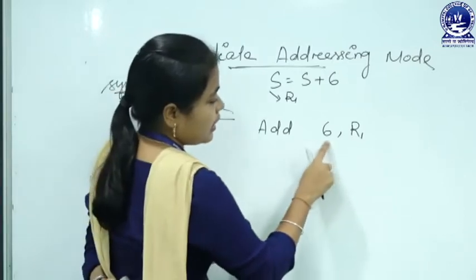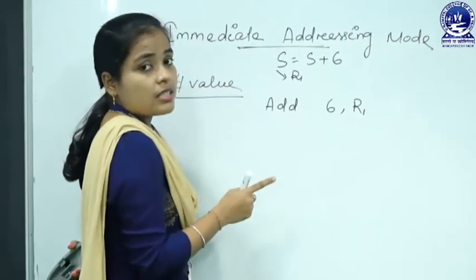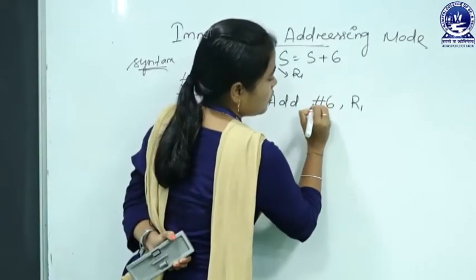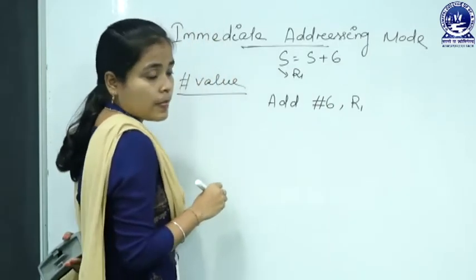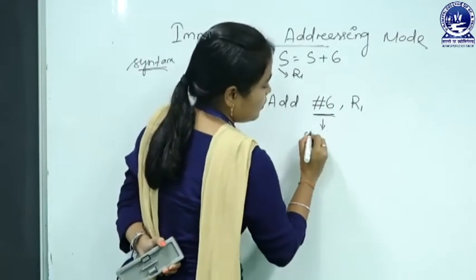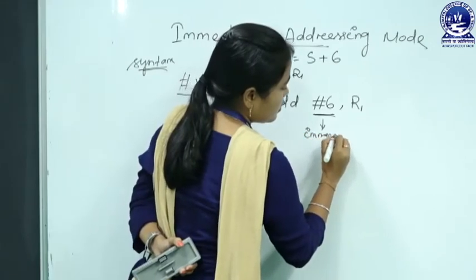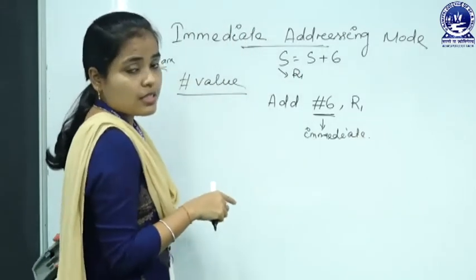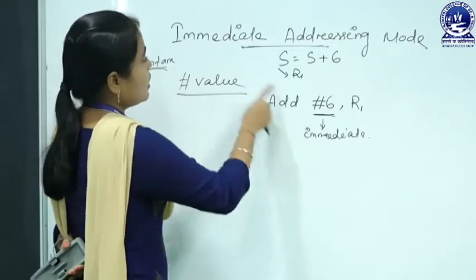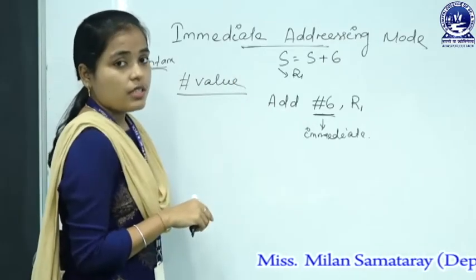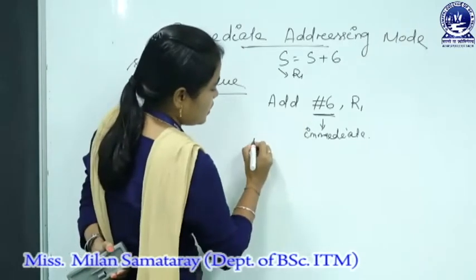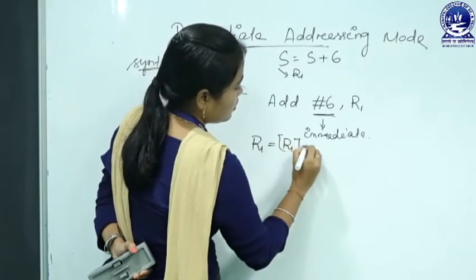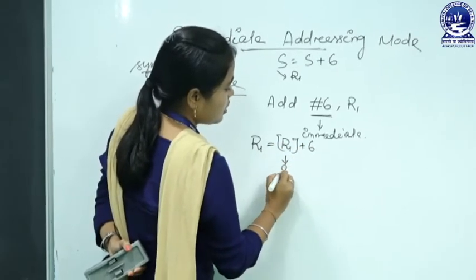When I am writing simply 6, it is not a valid format. You have to write the constant value by using a sharp sign. So, this is the concept of writing the immediate addressing mode. When this type of format comes into the assembly level language notation, you will conclude that the immediate addressing mode concept is used. So, this means R1 equals the content of R1 plus 6, and the content of R1 is the value of S.